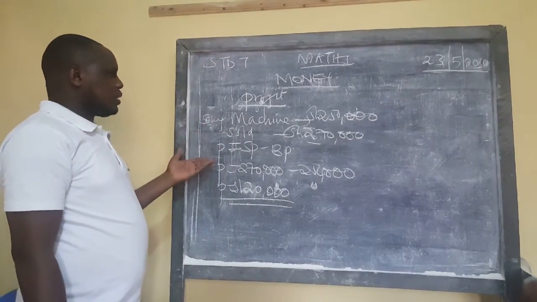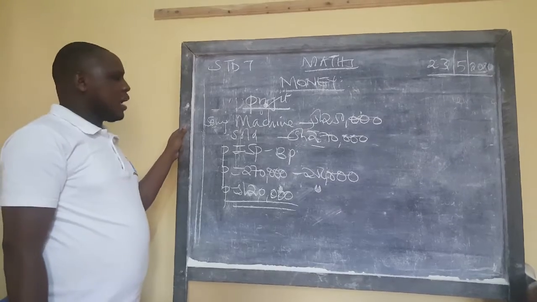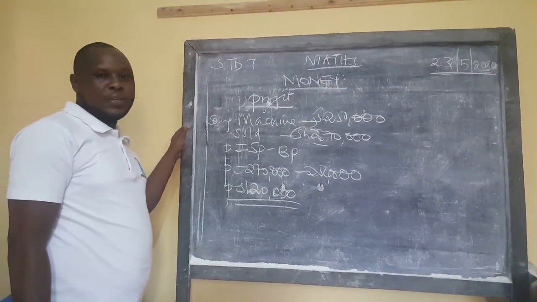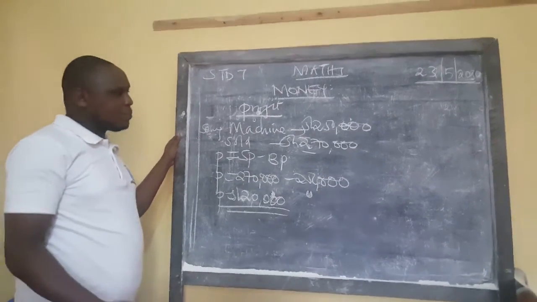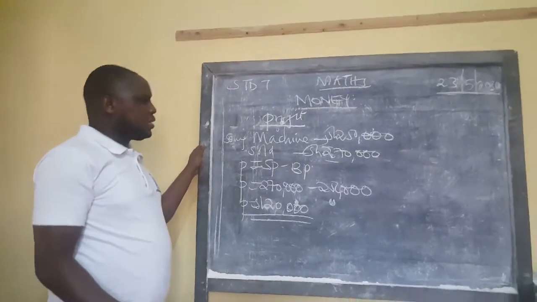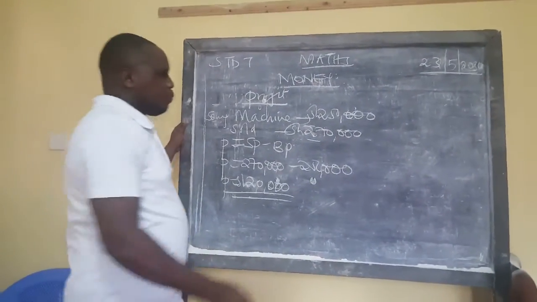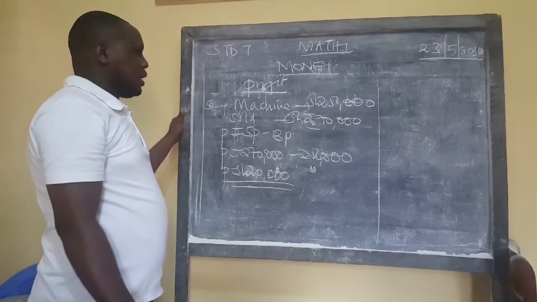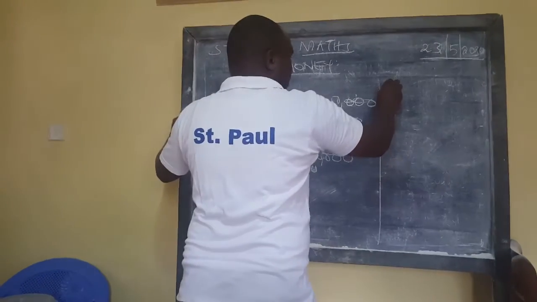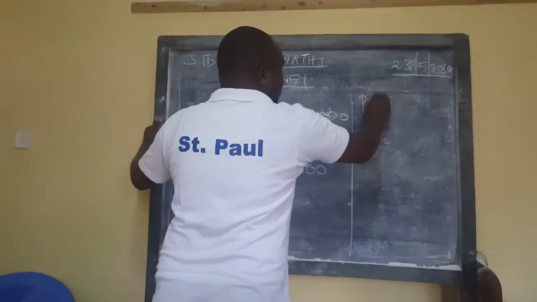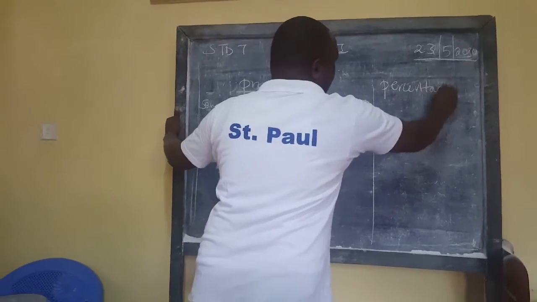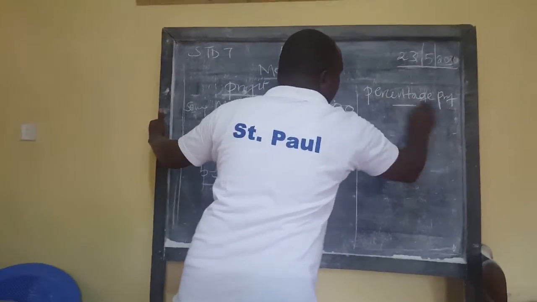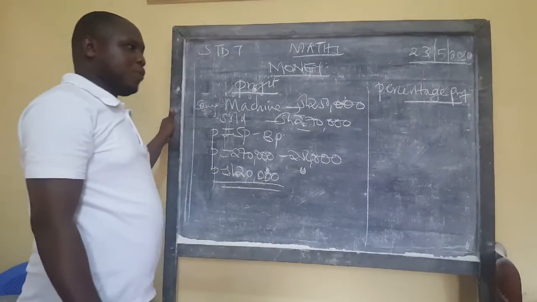So in this case, someone can ask you, can you find the percentage profit? Find the percentage profit of this person. Now, if you want to get the percentage profit, we are going to another subtopic, learner, percentage profit.